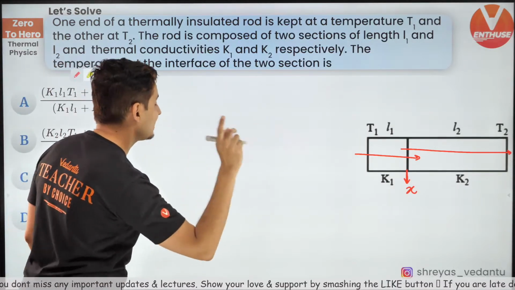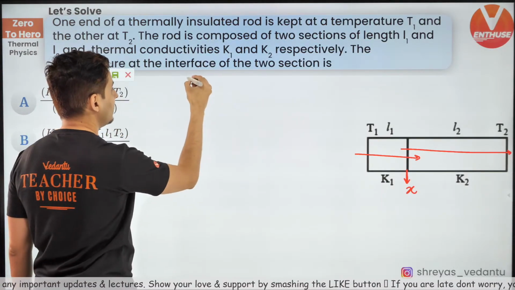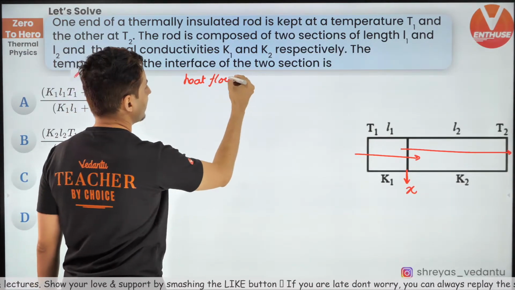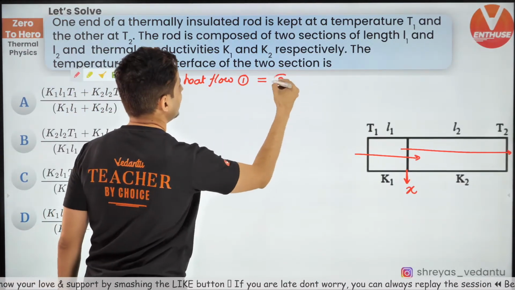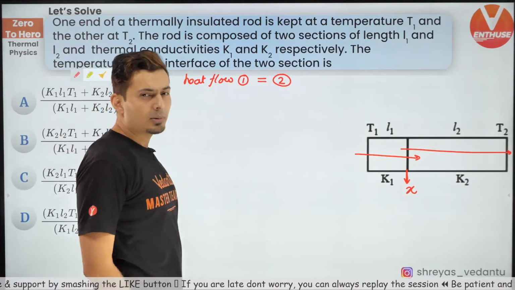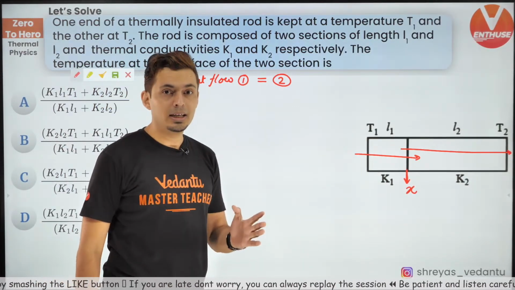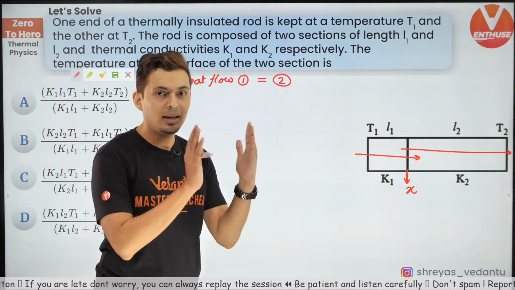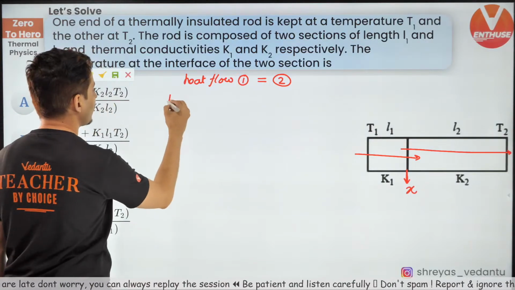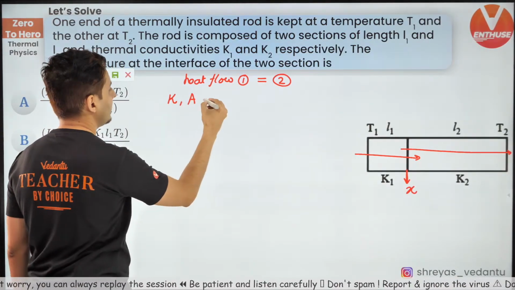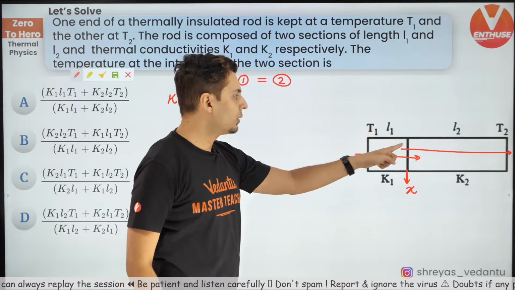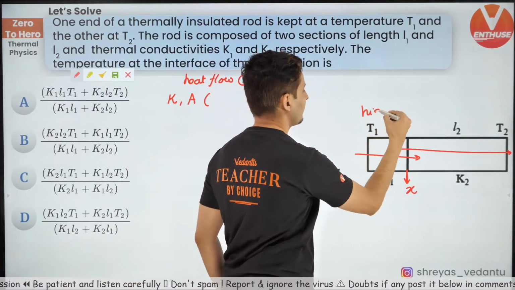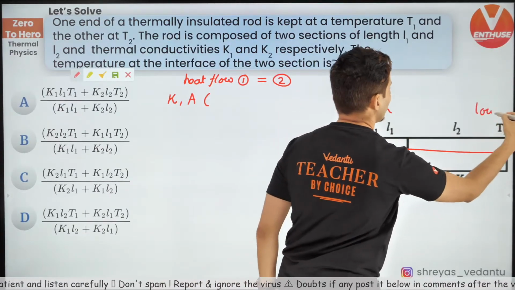Yes, so guys, I can say the heat flow rate in 1 is equal to heat flow rate in 2. Now what is the formula for heat flow rate? dQ by dt is K A delta T by delta L, or delta X. K A delta T by delta X, that's the formula. So K is K, A is A, temperature difference, high to low. Remember, heat always flows from high temperature towards low temperature.